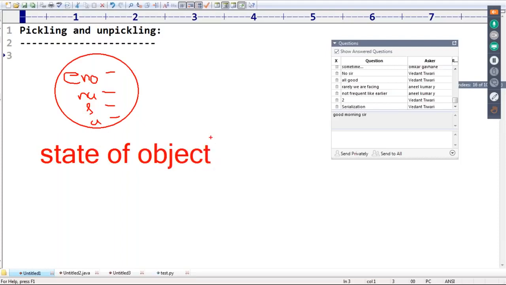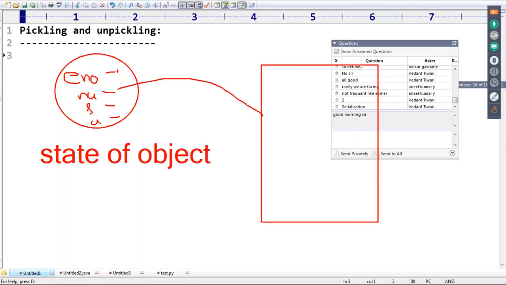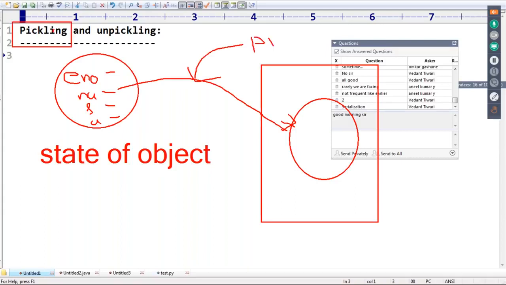I want to write the state of an object to a file. This process is nothing but the serialization concept in other languages like Java. But in Python, we are going to use the pickling concept. This concept itself is nothing but the pickling concept, right?